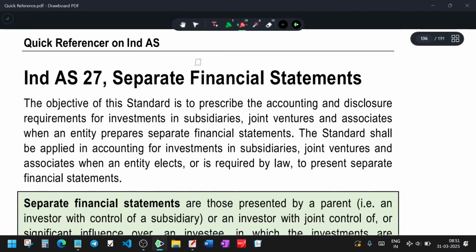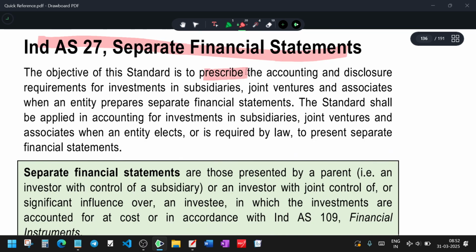Separate financial statements. What is a separate financial statement? The objective of the standard is to prescribe the accounting and disclosure requirements for an investment in a subsidiary, investment in a joint venture, investment in an associate, and entity per person.